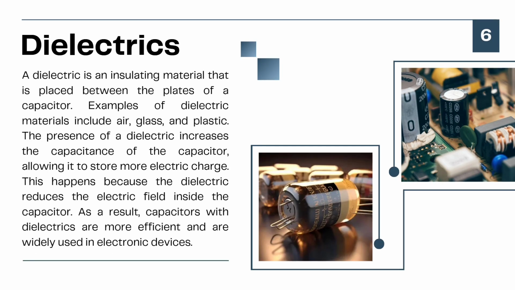Okay, next we move to dielectrics. A dielectric is an insulating material that is placed between the plates of a capacitor. Examples of dielectric material include air, glass, and plastic. The presence of a dielectric increases the capacitance of the capacitor, allowing it to store more electric charge. This happens because the dielectric reduces the electric field inside the capacitor. As a result, capacitors with dielectrics are more efficient and are widely used in electronic devices.